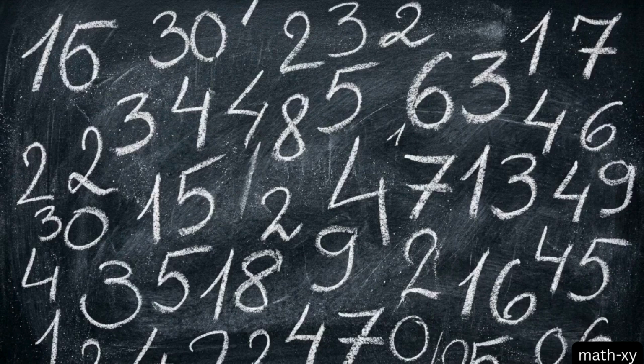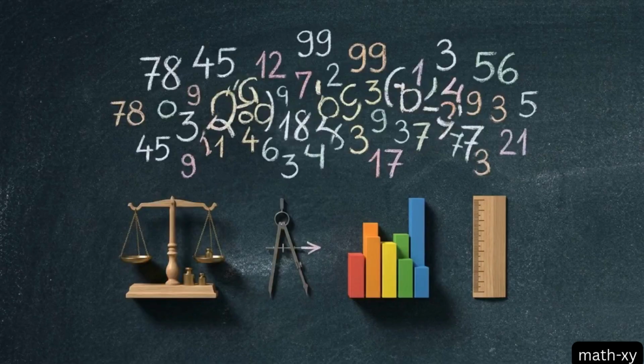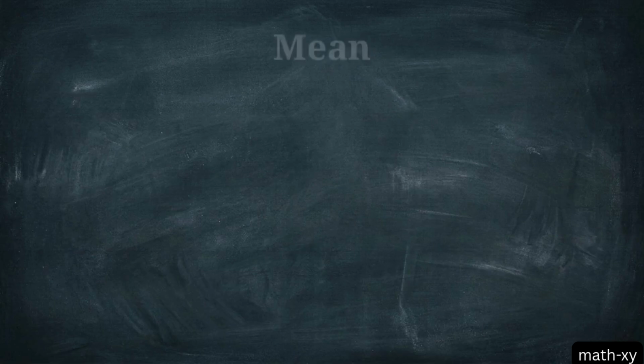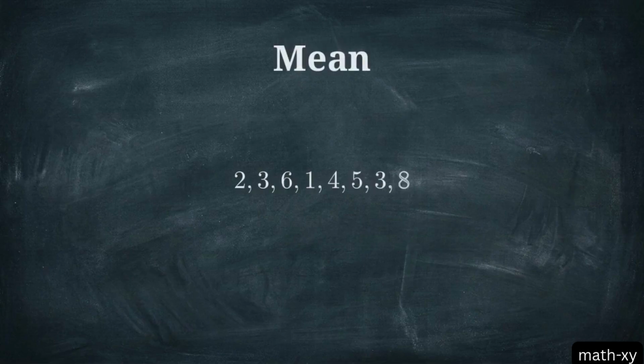When staring at a scattered, disorganized set of numbers, it's difficult to pull out any real meaning. To make sense of raw data, we rely on four essential tools to analyze and describe that information: mean, median, mode, and range. We'll start with the mean, the standard average.